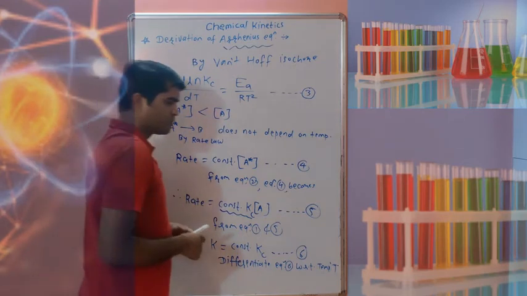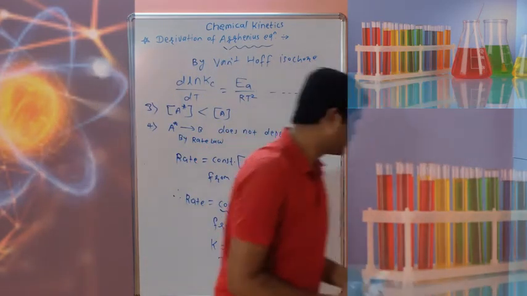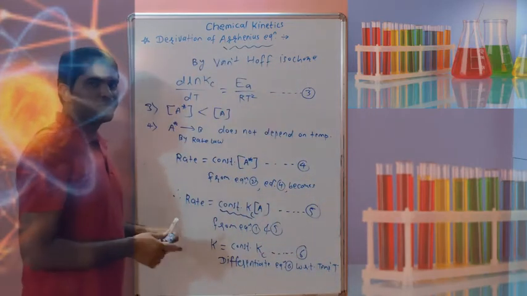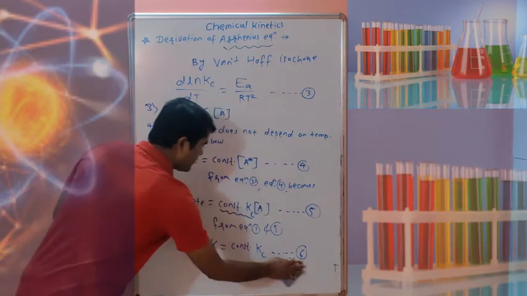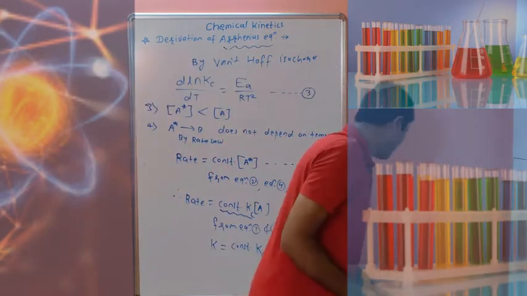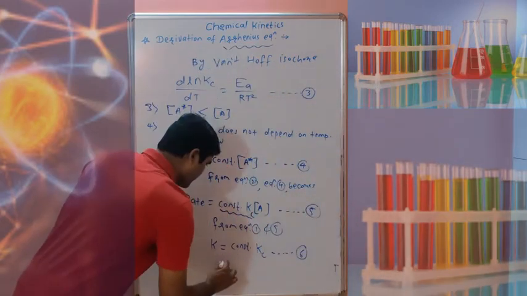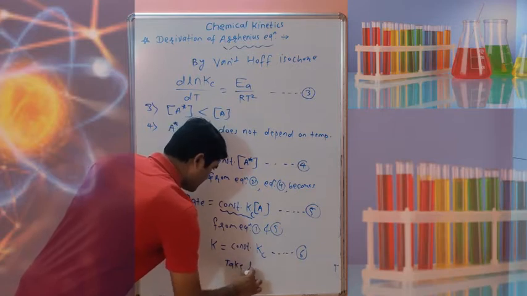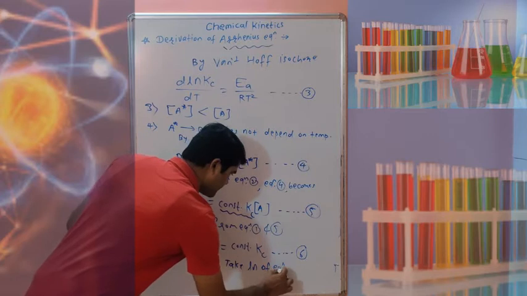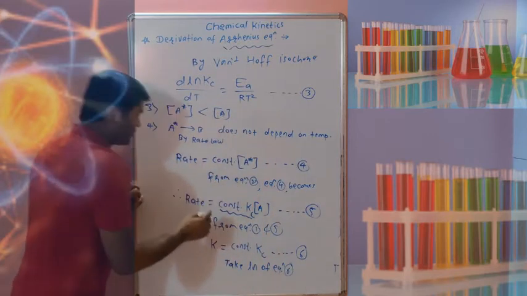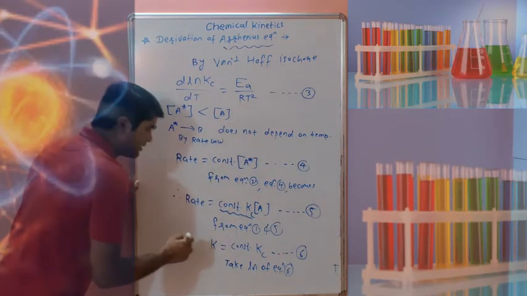Before differentiation one more step we will do. First we will take the ln of this one, so it will be in a more simplified form. So take ln of equation 6. This is a more simplified form, and we have to write in terms of d ln k.